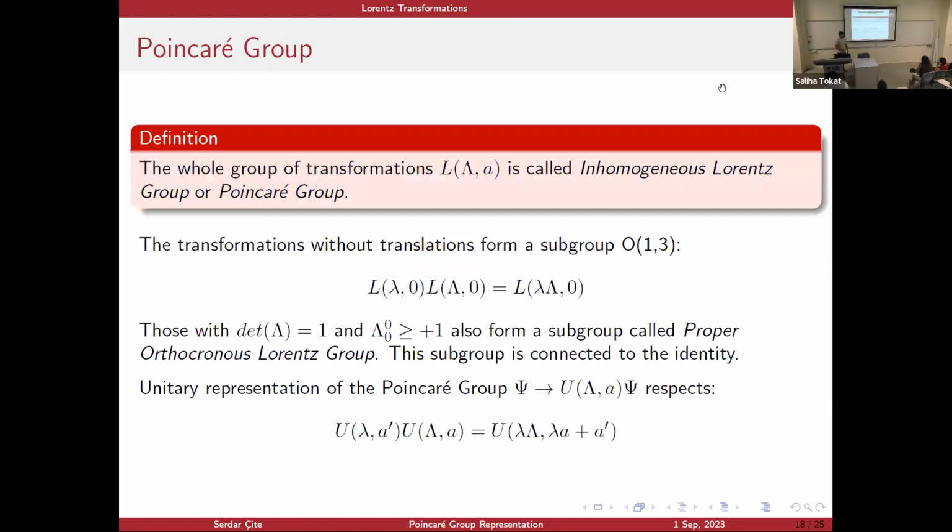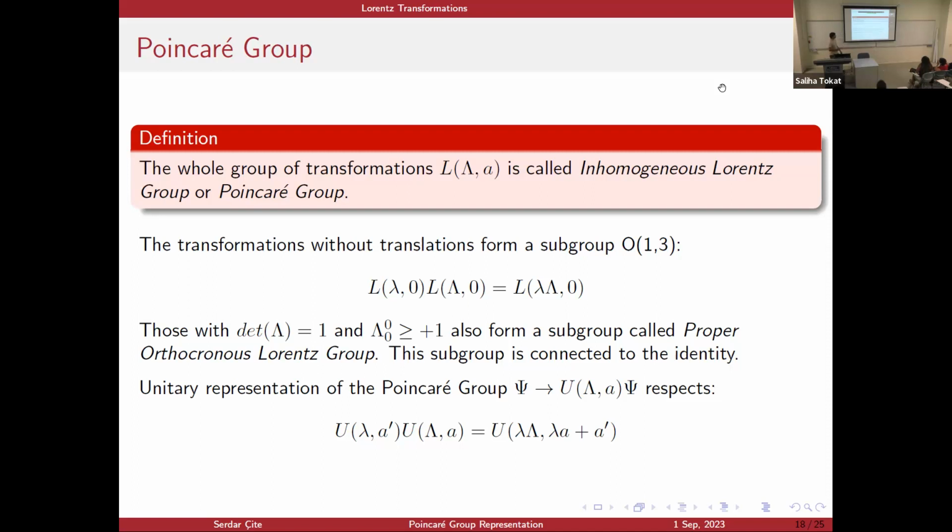Now, the whole group of Lorentz transformations is called the Poincaré group, or the inhomogeneous Lorentz group. And it has several subgroups. Let's consider the transformations without translations. They form a subgroup, and it's the O(1,3) part I mentioned at the beginning.